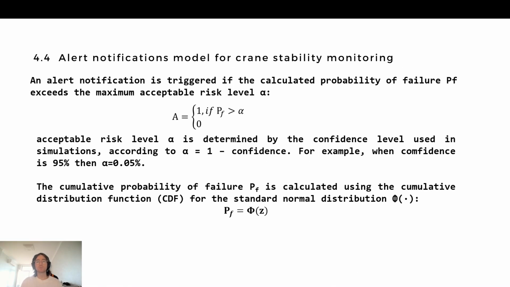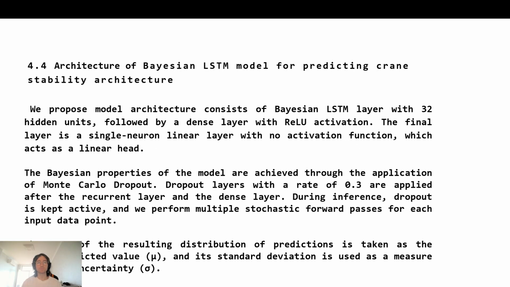Alert notification model for crane stability monitoring. An alert notification is triggered if the calculated probability of failure exceeds the maximal acceptable risk level alpha. The acceptable risk level alpha is determined by the confidence level used in the simulations, according to alpha equals 1 minus confidence. For example, when the confidence is 95%, alpha is 0.05.